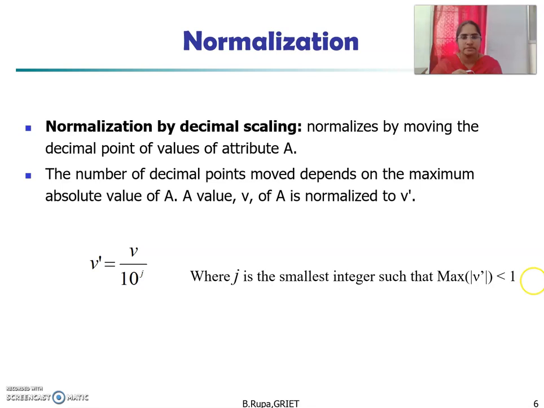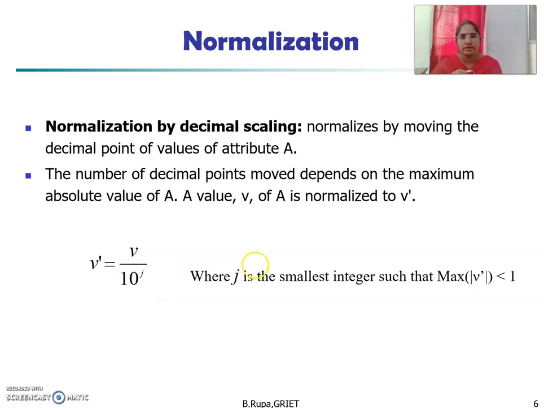By using this principle you can substitute the J value. In normalization by decimal scaling, the values are changed based on the decimal point. Here you need to select the value of J, and after selecting it, the value is converted by decimal scaling.